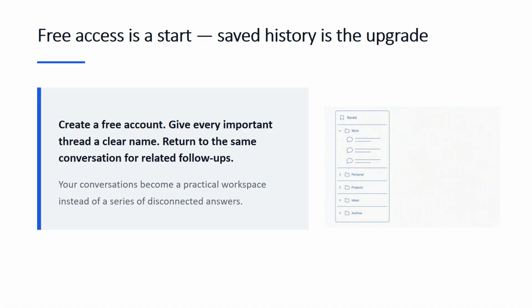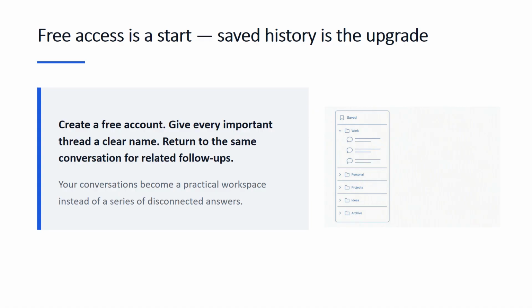ChatGPT also gives conversations automatic names based on their topics. Rename a thread from a broad title like Business Plan Summary to Salt Lake City Donut Shop so you find it faster. If a business partner needs the research, use the share option to create a link for the conversation. When you want a separate project, select the new chat icon rather than mixing unrelated work into one thread.